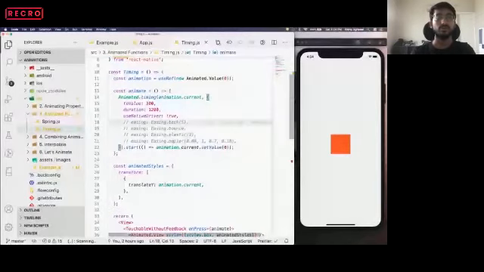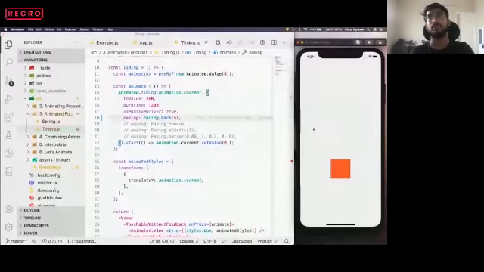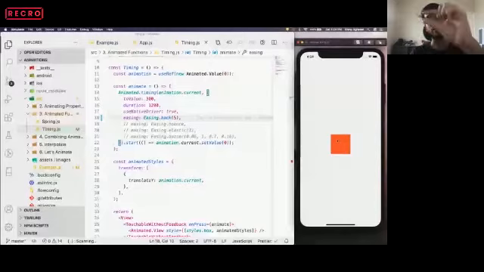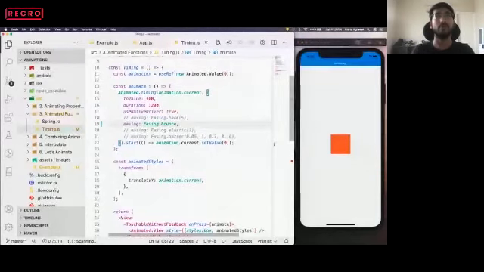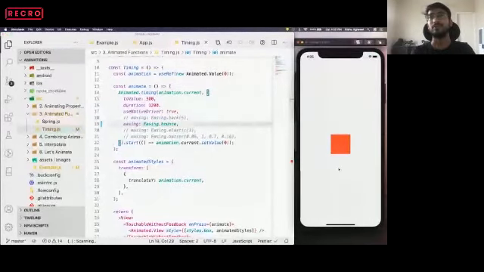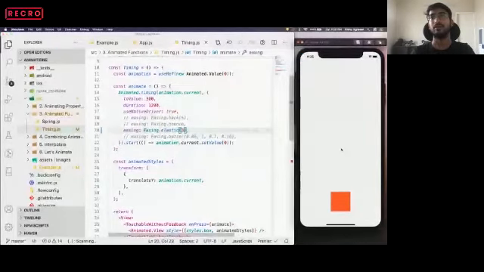The easing function gives you more benefit. Let's see what the different types of easing functions are first. So easing dot back, let's say it will move 5 pt backward, and then it will move to the actual value. So using different easing functions, we can make our animation more interesting. Then easing dot bounce. As you can see, it will go to the to value and do a bouncing effect, right? Using easing dot elastic, it will go and come back.